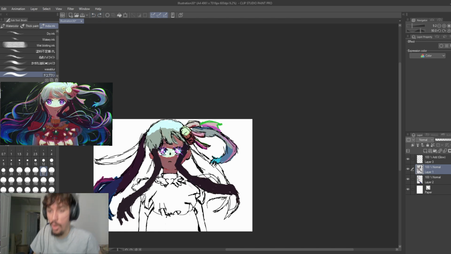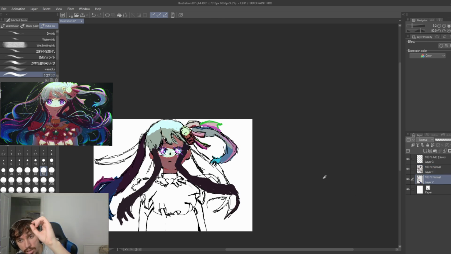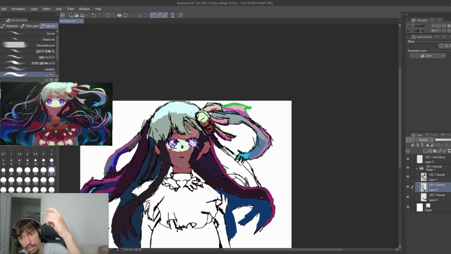You can't really see it too well in the reference because the reference is really small in the corner on the left, but most of the reference uses this colorful shine to it, and I had to improvise a way to make that work. That was a pain because I didn't really know how I was doing it, and then I figured out that if I use spray paint as the brush, it makes it look better.